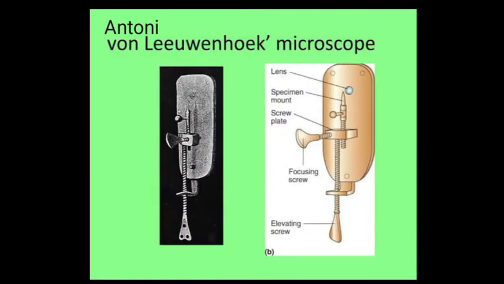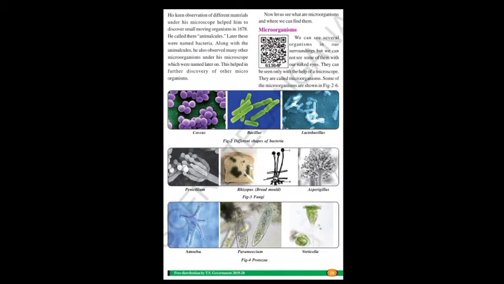Let's see the microscope in detail. The parts of the microscope. It has an elevating screw, focusing screw, screw plate, specimen mount and lens. Through the lens we watch the specimen that is kept on the specimen mount. We adjust with the screw plate, focusing screw and elevating screw.